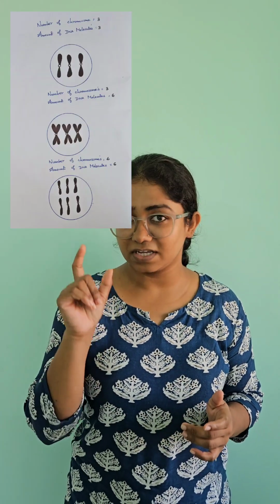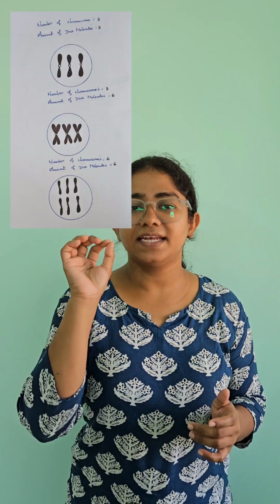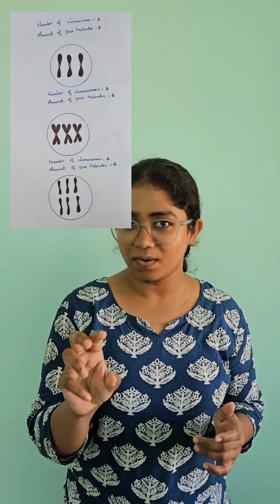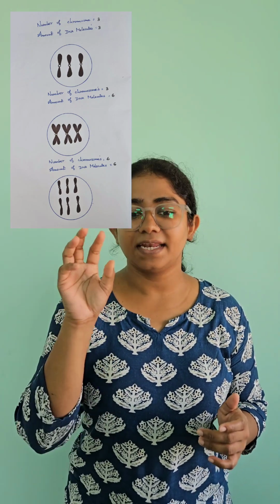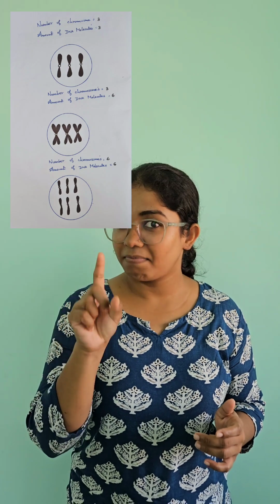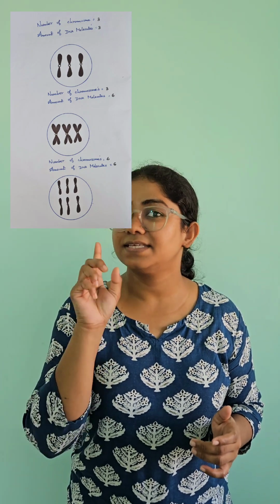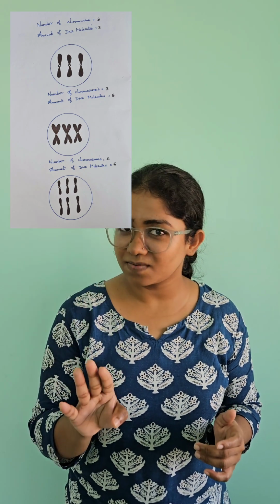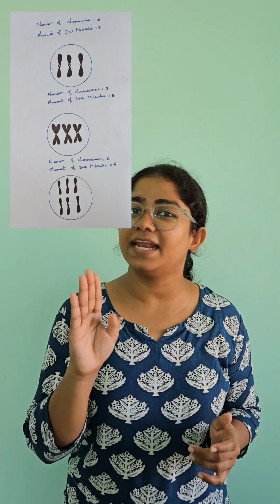In the first figure, you can see that the number of chromosomes is 3 and the DNA is 3. In the second image, the number of chromosomes is 3 but the number of DNA is 6. In the third image, the number of chromosomes is 6 as well as the number of DNA is 6.